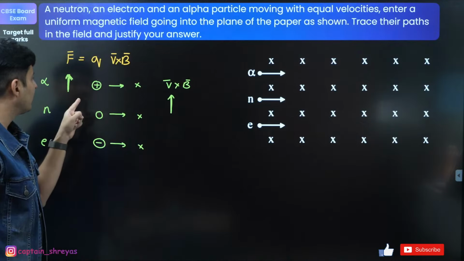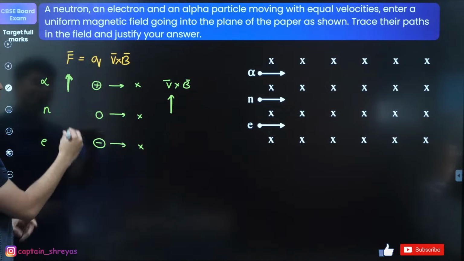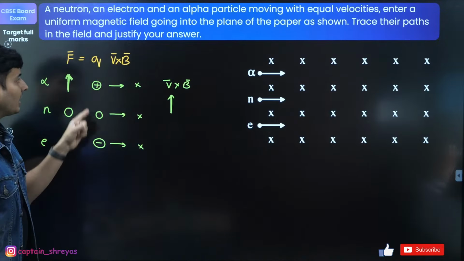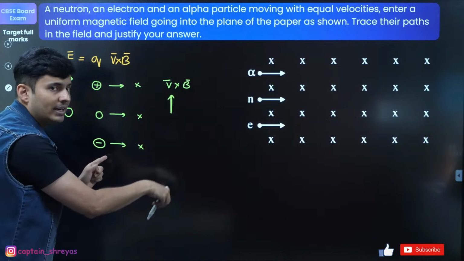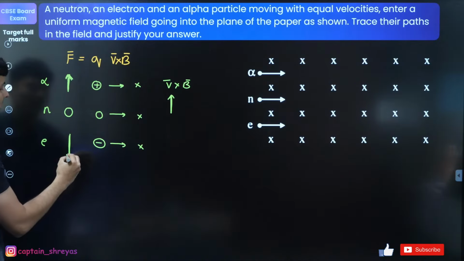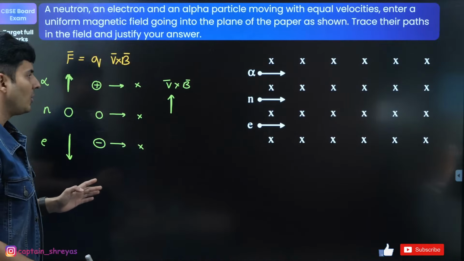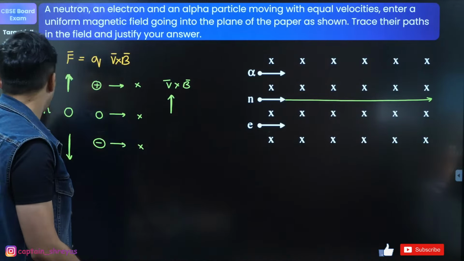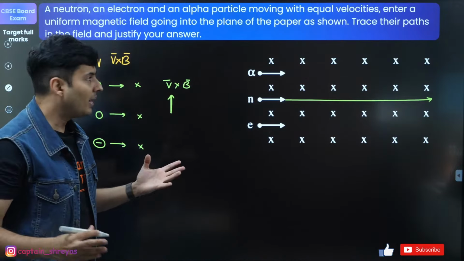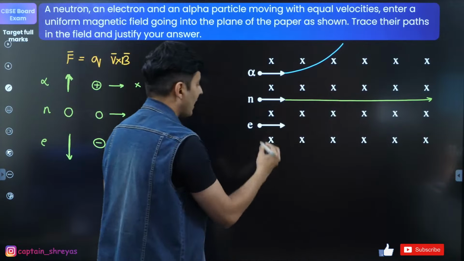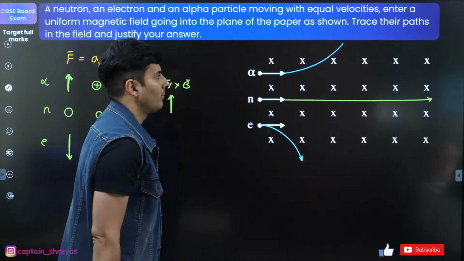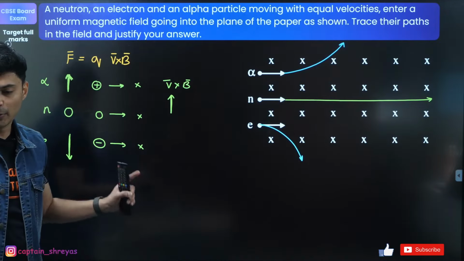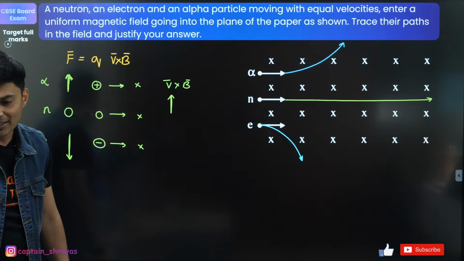Whereas for a neutral particle, there is no charge. So 0 into anything is 0. So there will be no force on the neutral particle. For the electron, the charge is negative. So negative into V cross B will be downwards. So the force should be acting downwards. Now this gives me complete picture what is going to happen. Neutral particle will just go in a straight line, right? Whereas alpha particle and electron, what will happen? Alpha particle will go this way, electron will go this way. That's what is going to happen. So these are the paths which are going to be traced. Yes, electron and alpha will go opposite and neutral will go in a straight line.